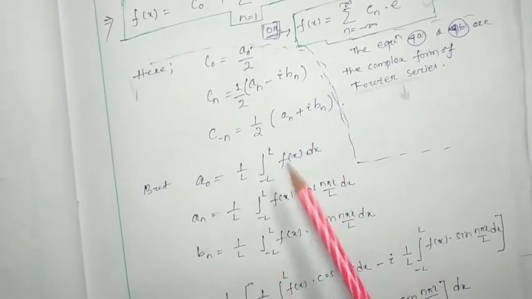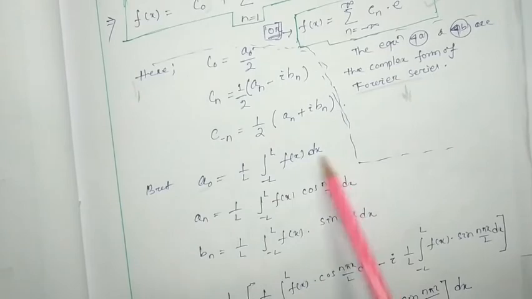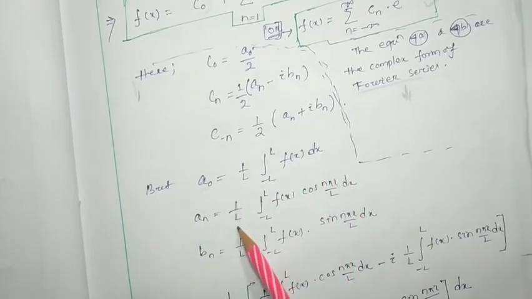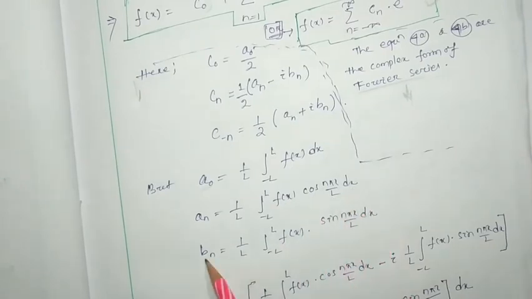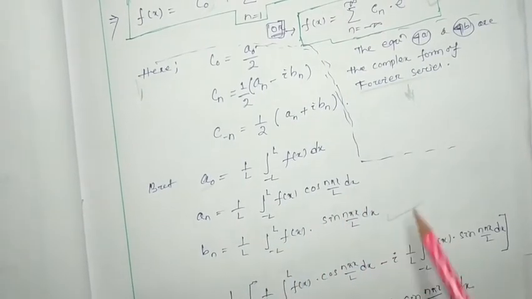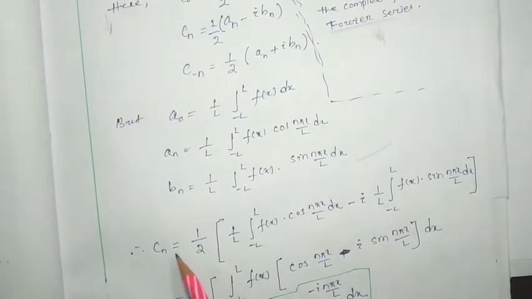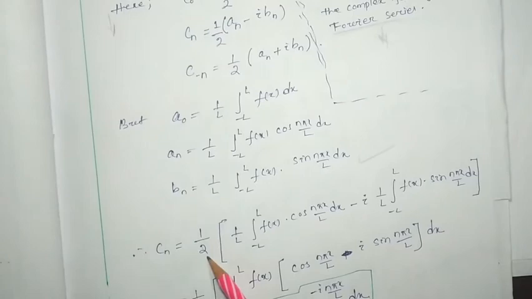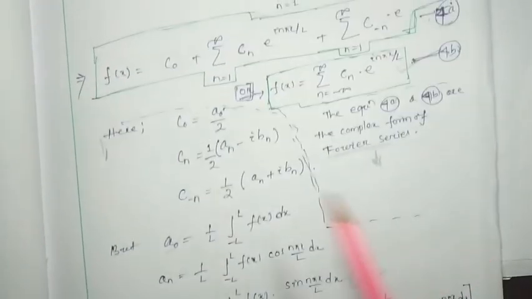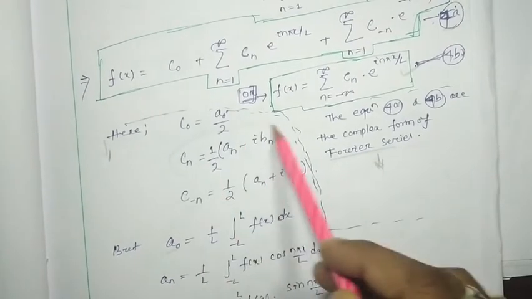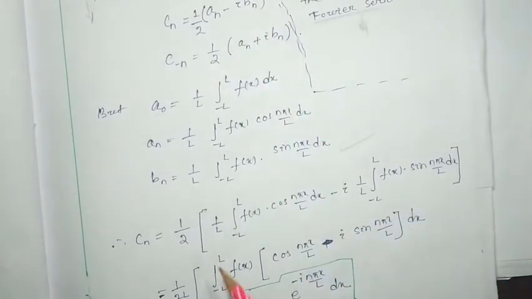But a0, we know, is 1 by l integral from minus l to l of f(x) dx. an will be nothing but 1 by l integral from minus l to l of f(x) cos(n pi x by l) dx, and bn is this one, we know that. And cn is 1 by 2 an minus i bn, so I am going to substitute over here.